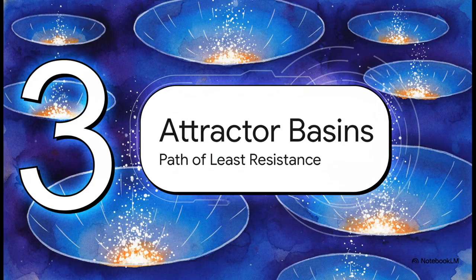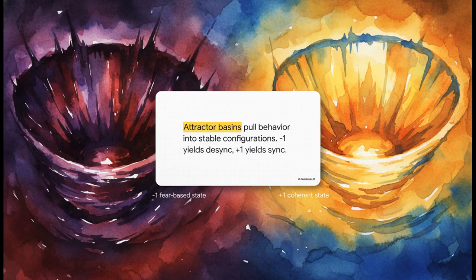Part 3. The Gravity of Attractor Basins, the Path of Least Resistance. Okay, so when these ternary states interact over time, systems naturally collapse into low-energy configurations. We call these attractor basins. You can think of them as the gravitational wells of human behavior. They are the grooves in the probability field where our lives just tend to settle. And this forms everything from your totally automated morning coffee routine to massive, sprawling cultural norms. If you constantly act from a fear-based low DOF state, you're literally digging a deeper -1 basin, making it harder and harder to escape. But act with coherence and kindness, and you deepen a +1 basin.